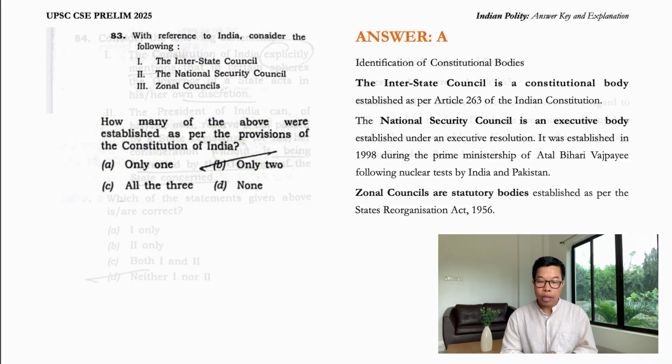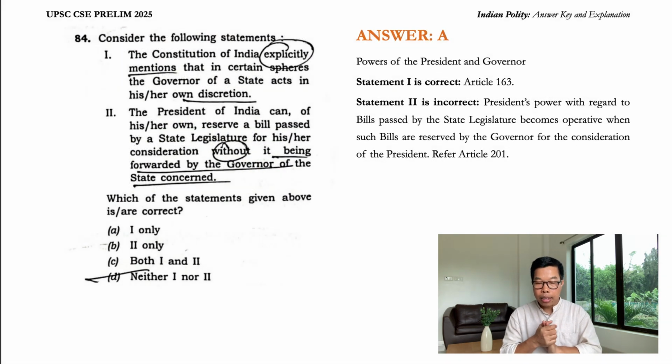Question number 84. Consider the following statements. The Constitution of India explicitly mentions that in certain spheres the governor of the state acts in his or her own discretion. This is correct, guys, and you'll find this in Article 163. The President of India can, of his or her own, reserve a bill passed by a state legislature for his or her consideration without it being forwarded by the governor of the state concerned.